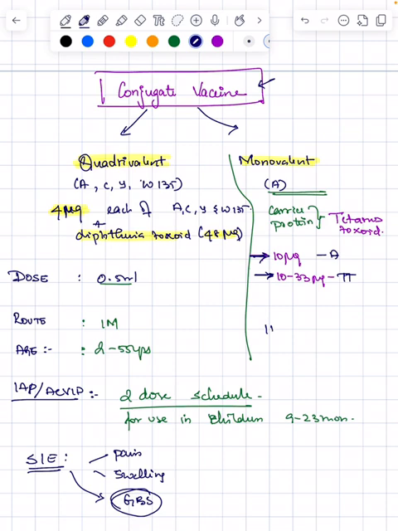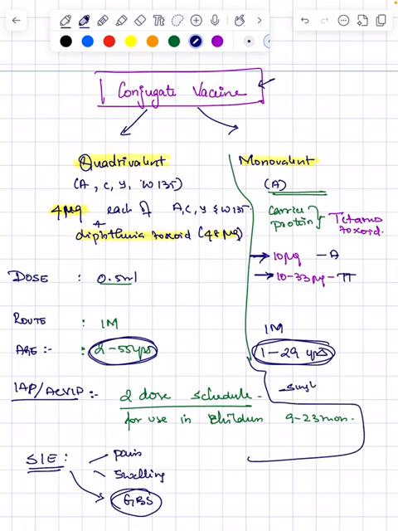You give it through the IM route. Age group is between 1 to 29 years, while the quadrivalent conjugate vaccine is for 2 to 55 years. It is given as a single dose. So these are the main points regarding the conjugate monovalent serogroup A vaccine.